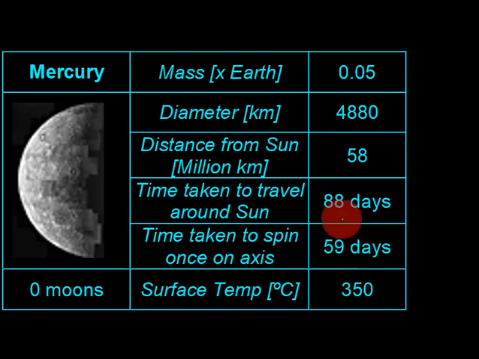In comparison, it takes 24 hours for our planet to do one rotation on its axis. Mercury's surface temperature is up there at 350 degrees Celsius, and it doesn't have any moons.